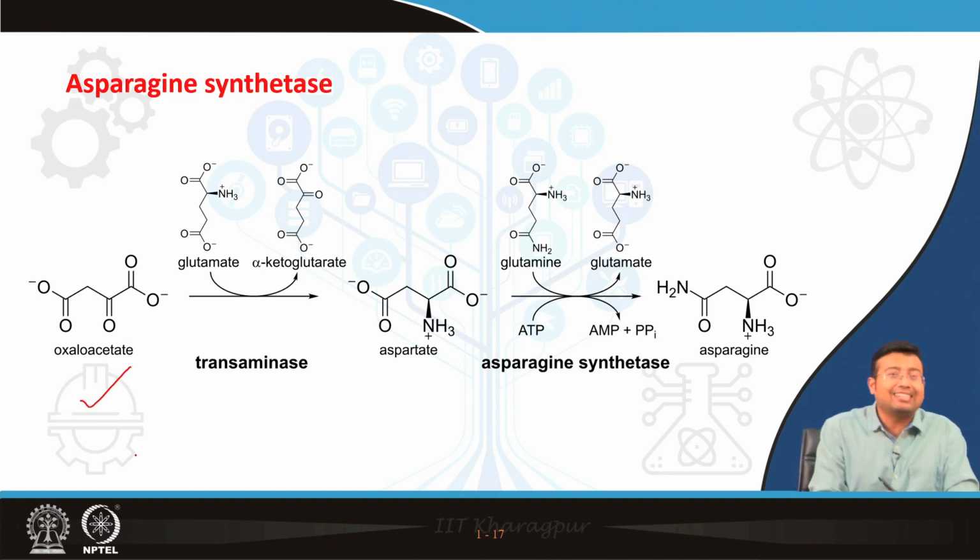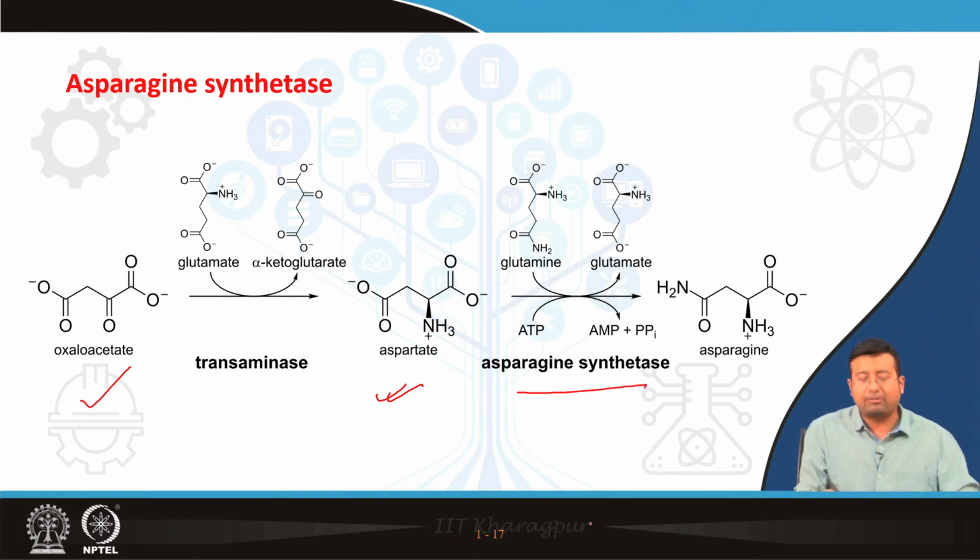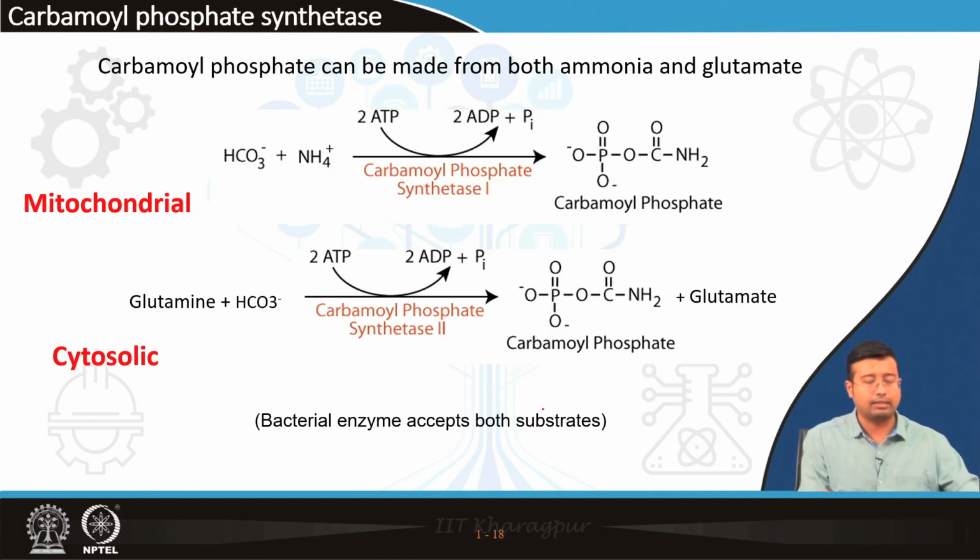How? Oxaloacetate is transaminated to aspartate, and aspartate is acted on with the help of the enzyme asparagine synthetase. Again it's an active, high-phosphate-bond requiring enzyme, hence the name synthetase, and it forms asparagine. This is also one use of ammonia, that is, it forms the amino acid asparagine with the help of the enzyme asparagine synthetase.